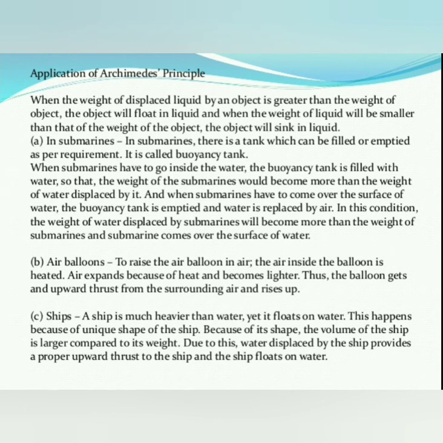Due to this, the water displaced by the ship provides a proper upward thrust to the ship, and the ship floats on water. See, they are made in a unique shape, and the volume of the ship is larger compared to its weight. Then the water displaced by the ship provides a proper upward thrust, and it can float on the water and move from one place to another place. Is it clear, all these points?